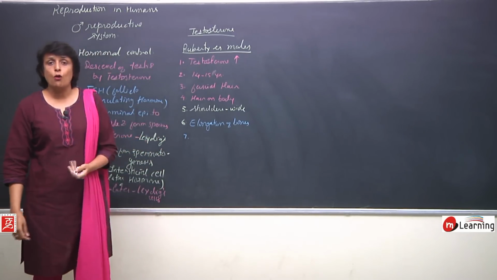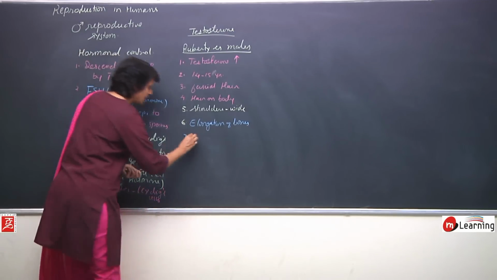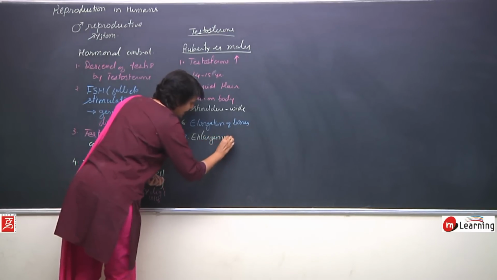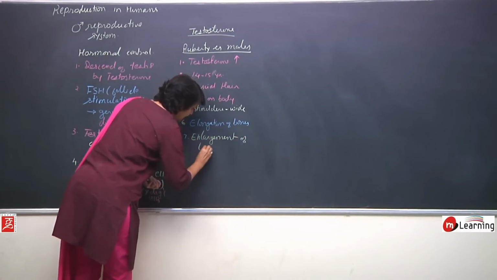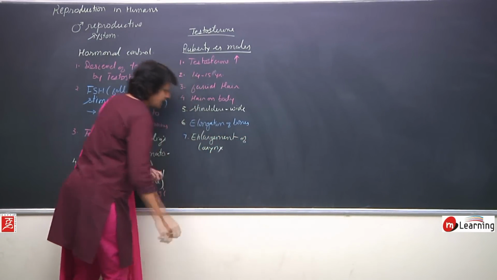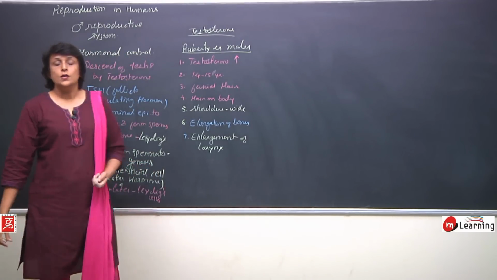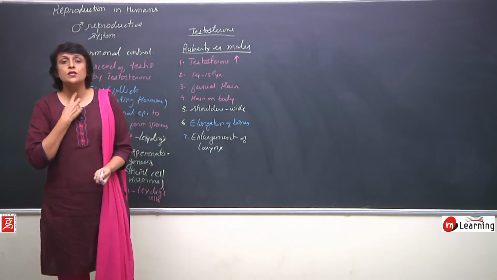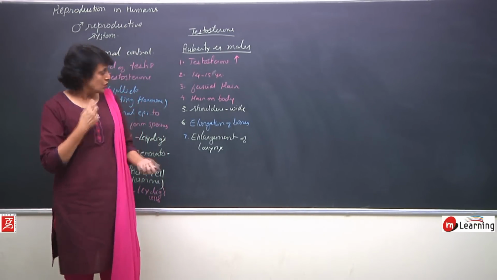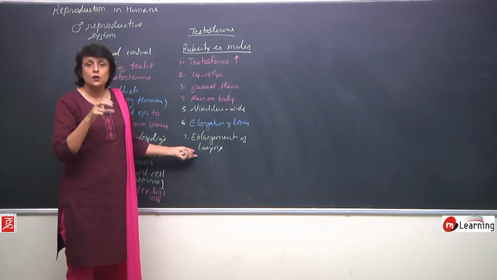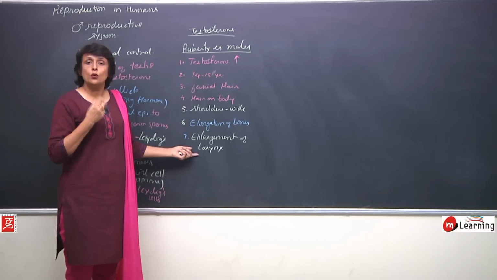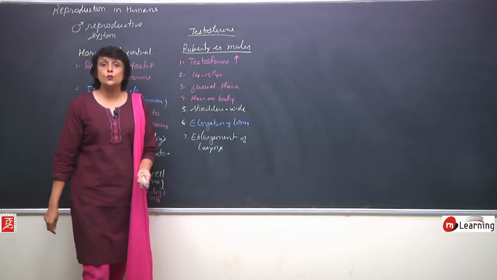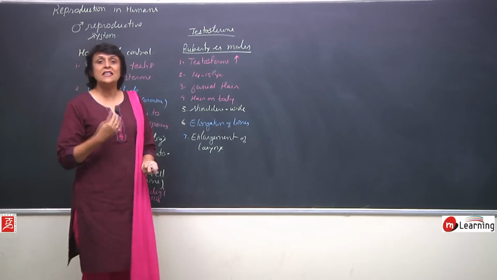Voice box or larynx enlarges. If the boys are extremely thin, there is a bulge seen in the neck region. This is the voice box which has grown, and it starts protruding, but that bulge is visible only if the boys are very skinny.